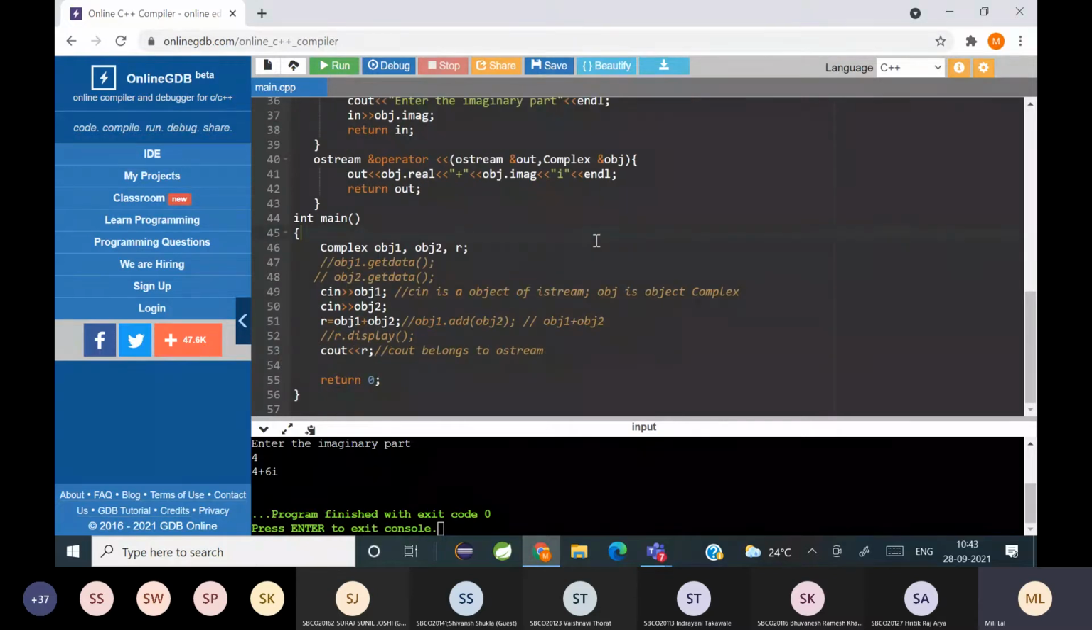And why do we use it? To make the code more readable. Okay. So I hope you all have understood this. So I hope you've understood function overloading and operator overloading. Is it clear to all?